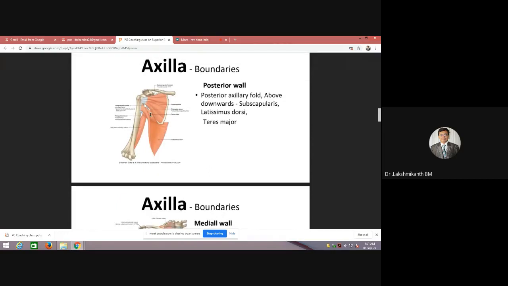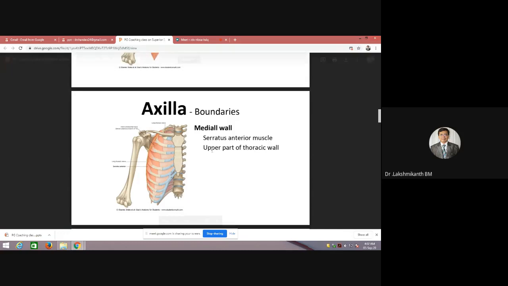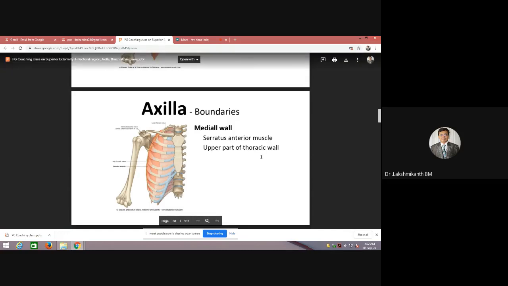Now try to see the posterior wall. Can you appreciate teres major and then latissimus dorsi, subscapularis? But you cannot see the teres minor in this picture at all. So you have to be very careful when you are answering the question about the posterior wall. The exception will be teres minor. Subscapularis definitely forms the posterior wall. Okay, fine. The medial wall is formed by serratus anterior muscle and the upper part of the thoracic wall.